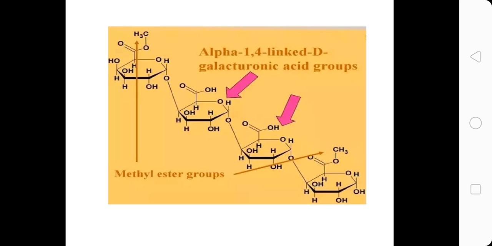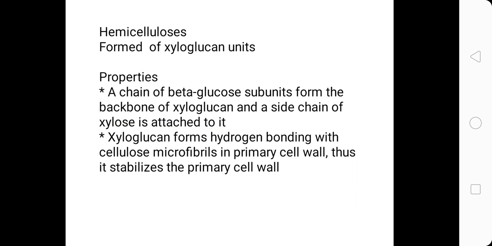We have discussed before that they are made of alpha galacturonic acid residues. Now you can see these two pinkish arrows pointing towards the alpha galacturonic acid groups which are joined together. So in this way pectins are formed, and on both left and right side you can see methyl ester groups are also attached. So this is the structure of pectin.